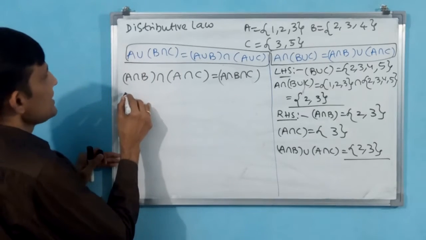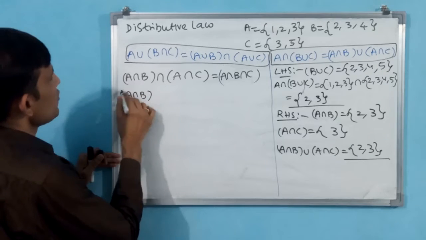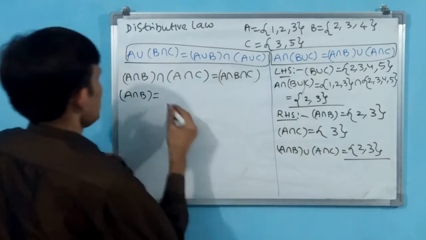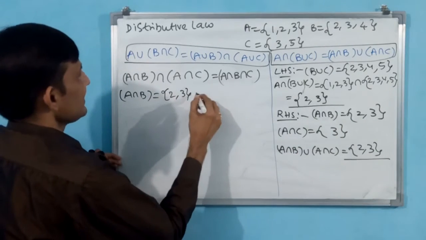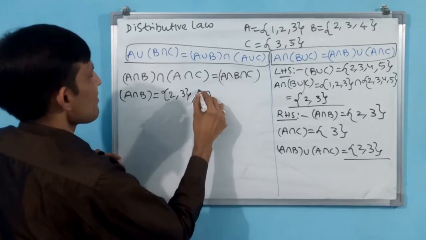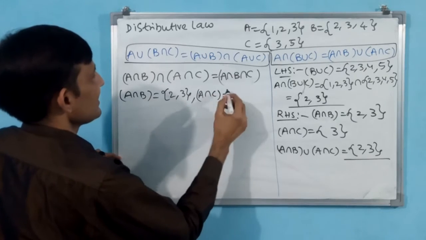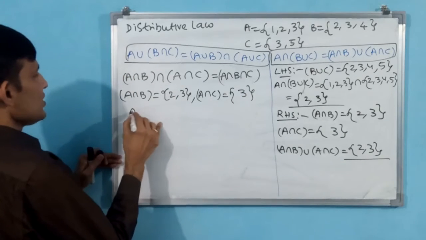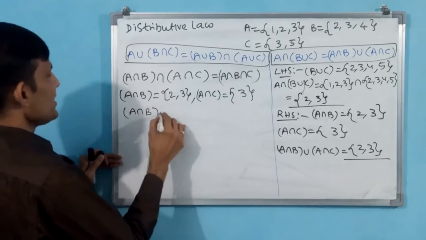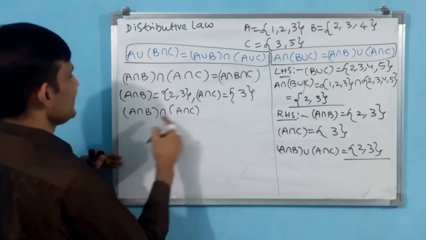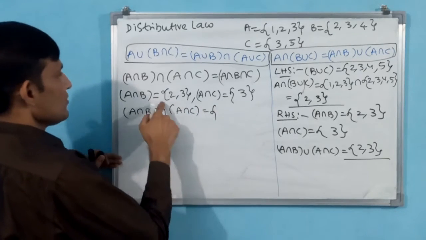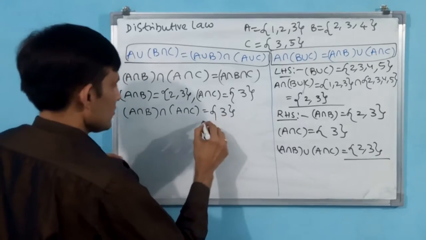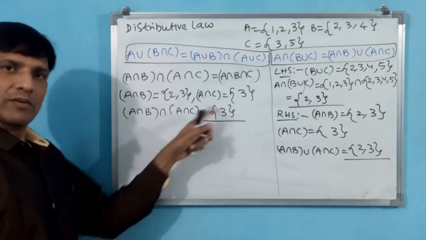Okay. Let us see A intersection B. A intersection B, do we have? A intersection B we have 2, 3. Then A intersection C, comma I am putting. A intersection C, do we have? Yes, 3. Then A intersection B intersection A intersection C. These 2 have to make intersection. 2 is there? Not there. 3 is there? There. You take 3. You put one underline.